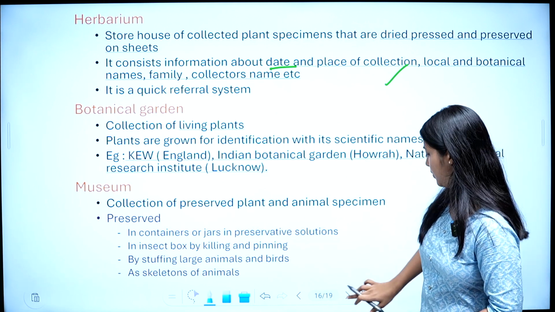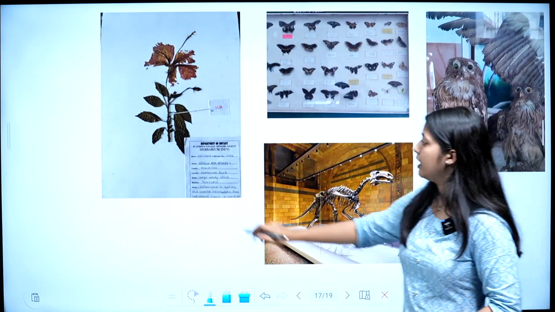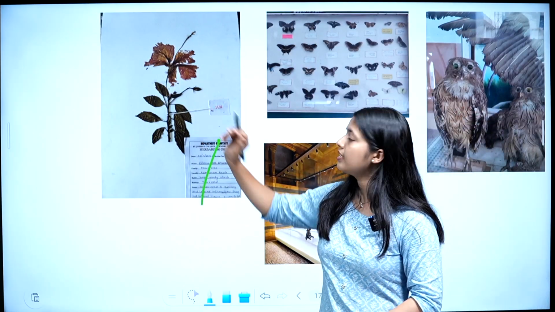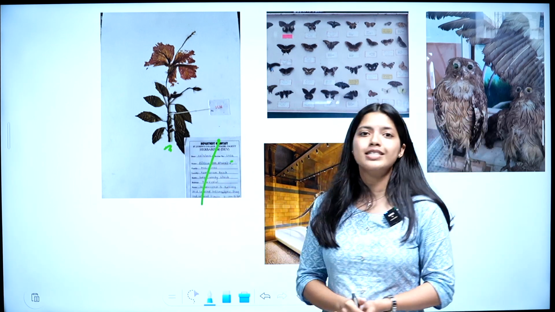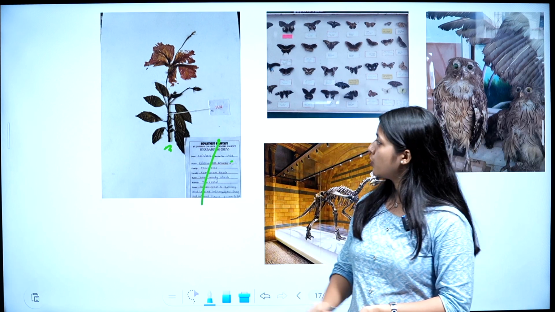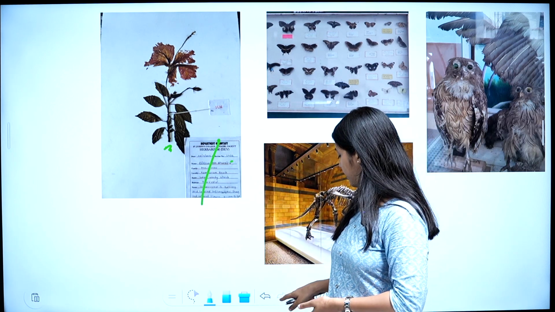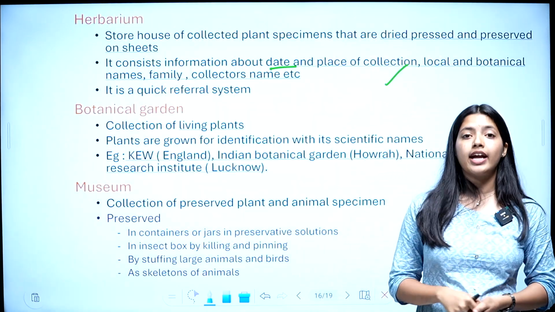Okay, so let me show you herbarium. So yeah, this is a herbarium. You can see it is a hibiscus plant. Yes, it is hibiscus. So this is how it looks. Okay. So next is botanical garden.